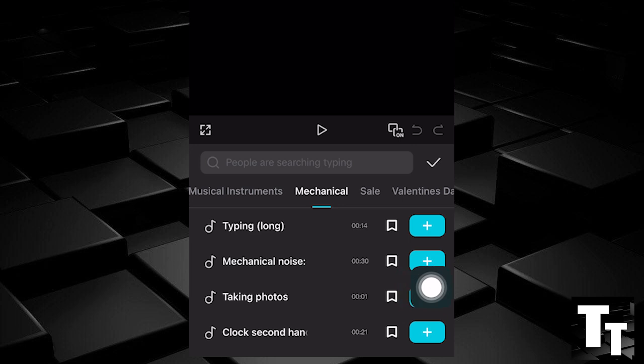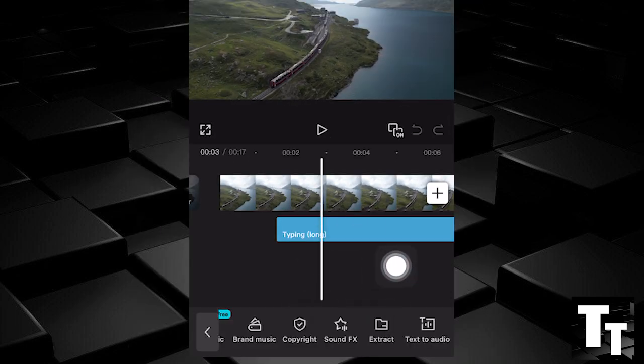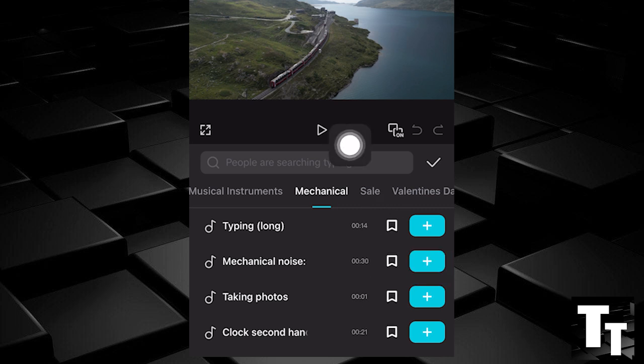CapCut Mobile will preview the sound effect. And to add the mechanical sound effect, click the plus icon on the right-hand screen. You can do the same by adding multiple sound effects. Go to Sound effects, make sure you are in Mechanical, and click the plus icon.